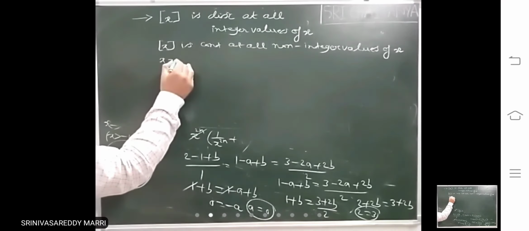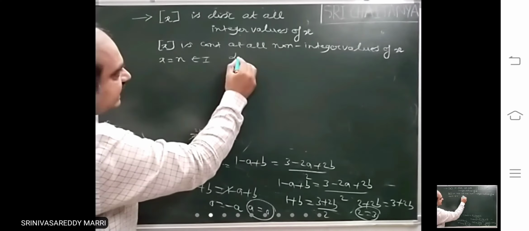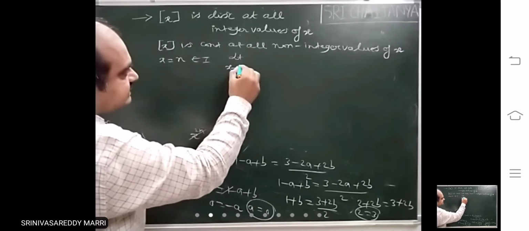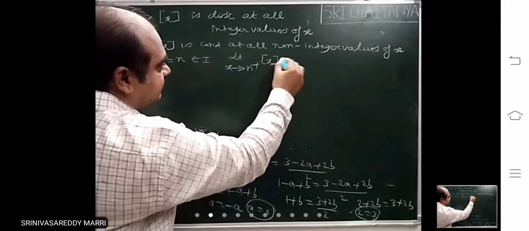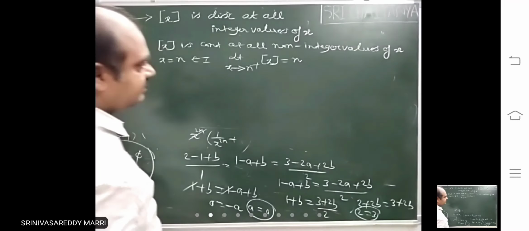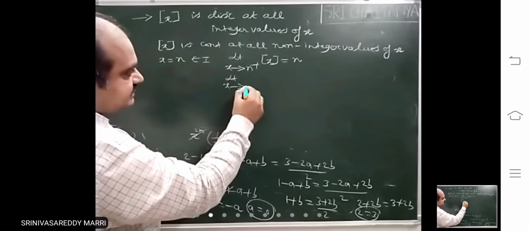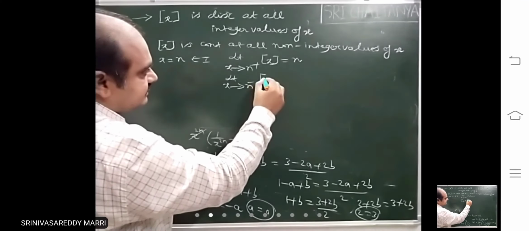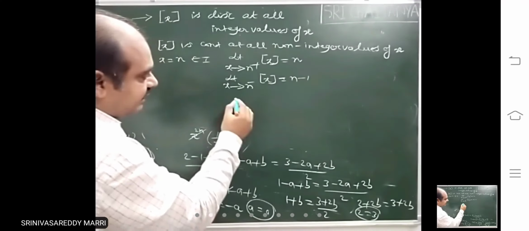So suppose x equal to n is an integer. What is the right limit at this point? Limit x tends to n plus of step x. This will be what? n. What is left limit at this point? Limit x tends to n minus of step x. This is what? n minus 1.